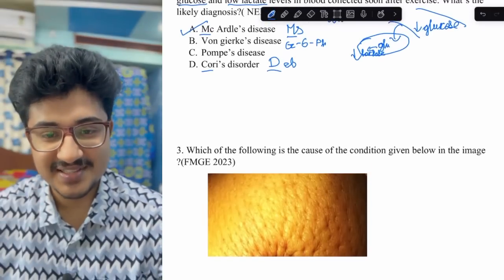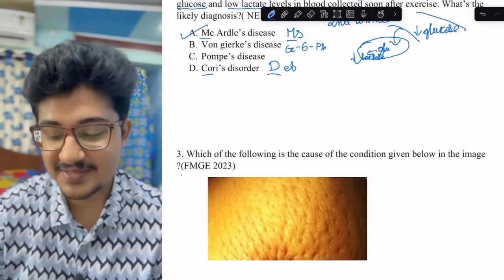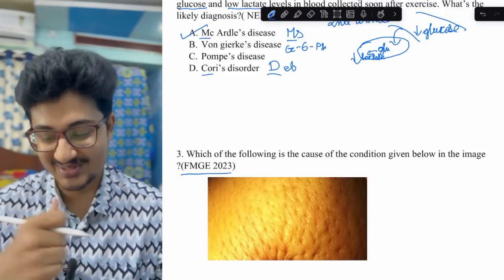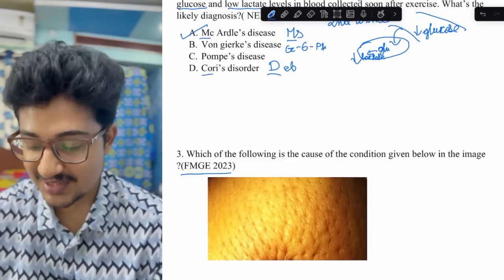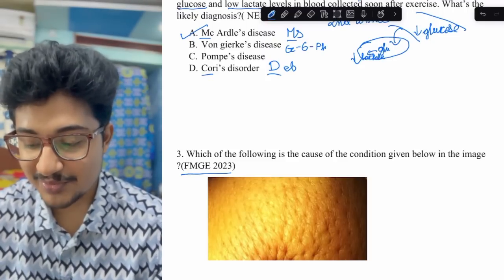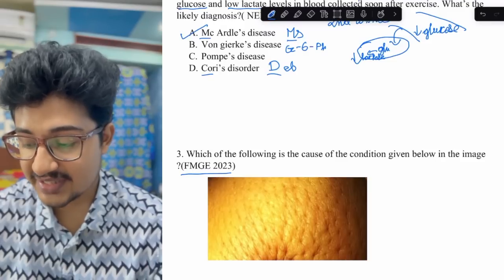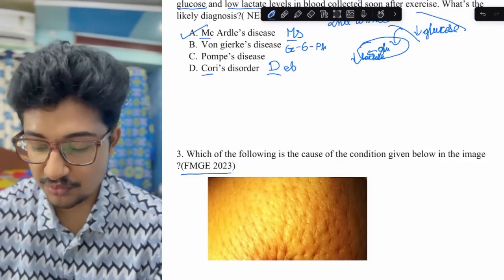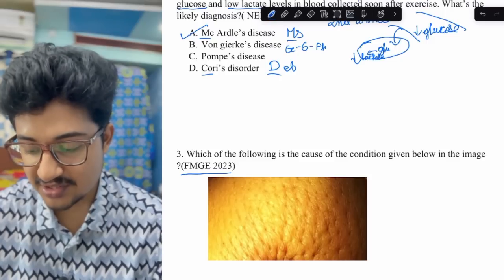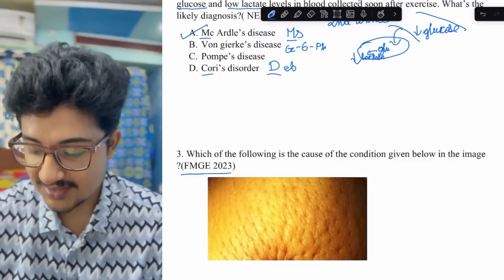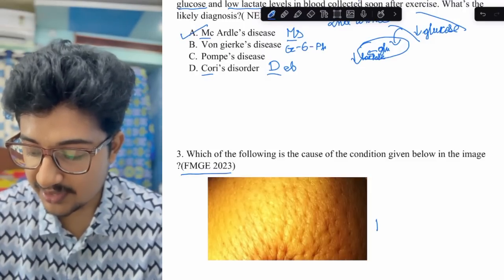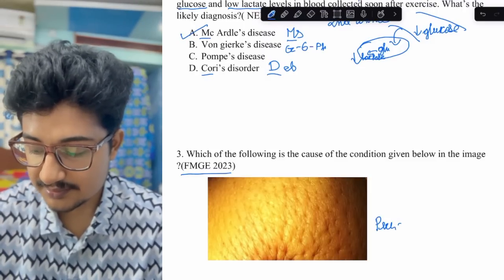Coming to an FMGE 2023 question. So FMGE is also knocking at the doors. I have taken a few FMGE questions also that are conceptual. So this is a conceptual question. Which of the following is the cause of the condition given in the image? We are all familiar with the image. This is looking like what? This is looking like an orange. So this is called peau d'orange.